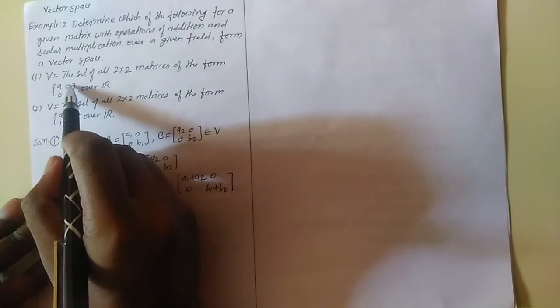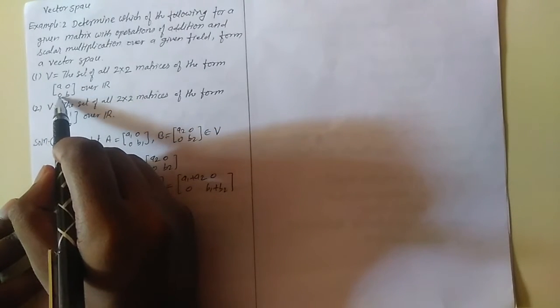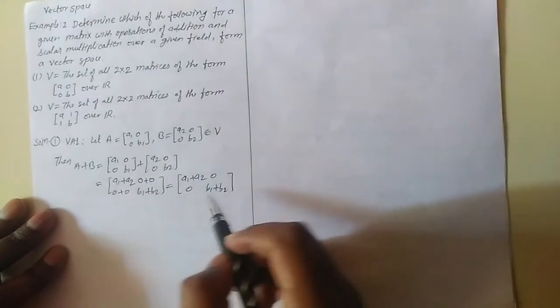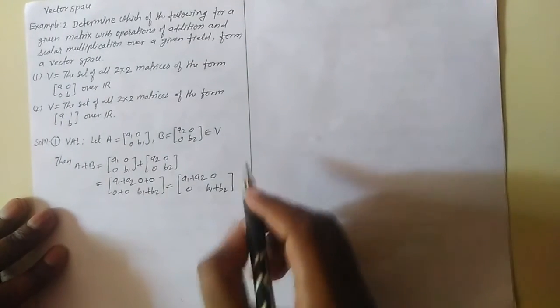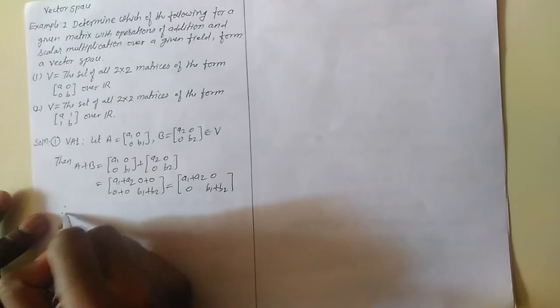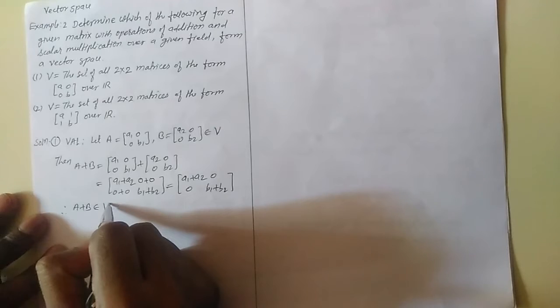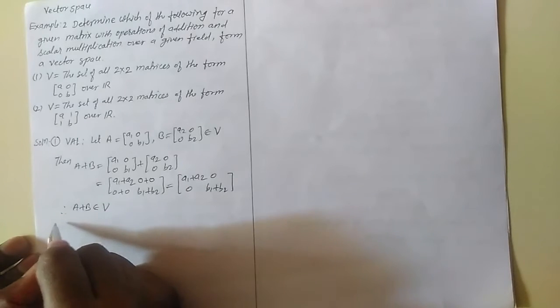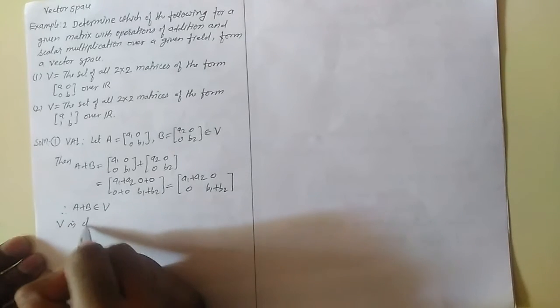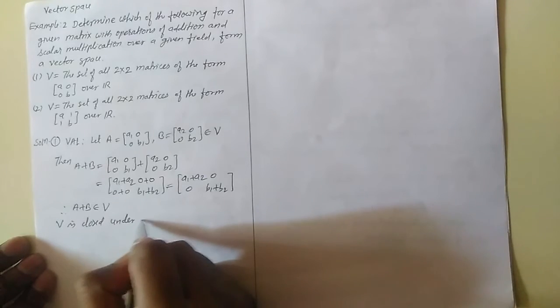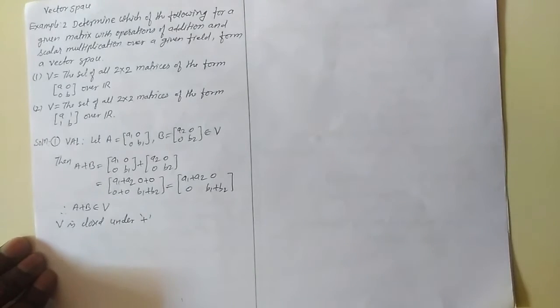First element is non-zero, second element is 0, third element is 0 and fourth element is non-zero. So the same pattern will be formed here. So we can say that therefore A plus B belongs to V. So we can say that V is closed under the operation addition.